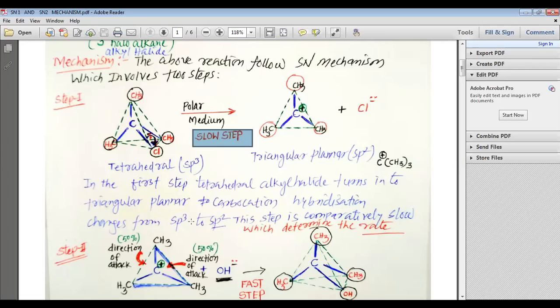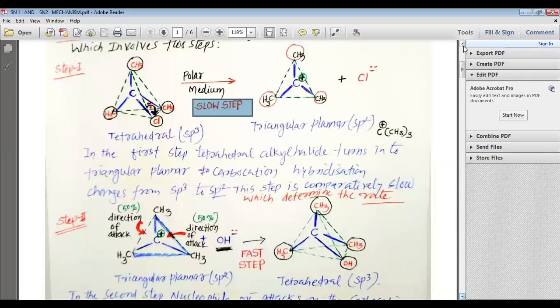Hybridization changes from sp3 to sp2. This step is comparatively slow, and that is why it is the rate determining step, as we have studied in chemical kinetics. The slowest step in the mechanism is the rate determining step, my dear students.